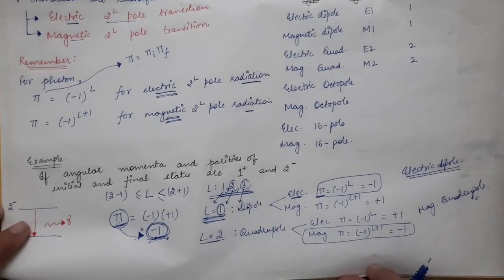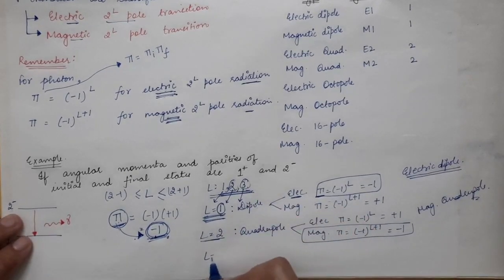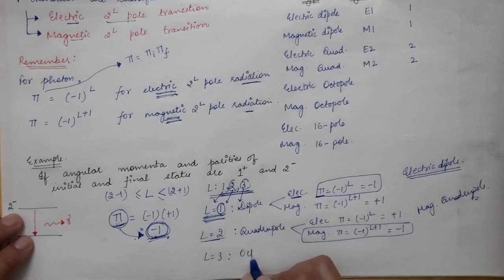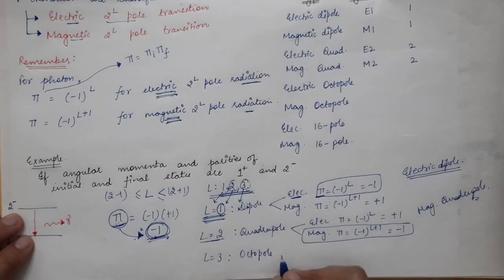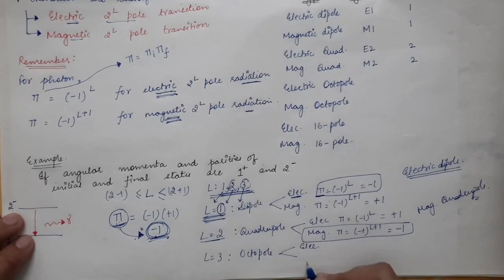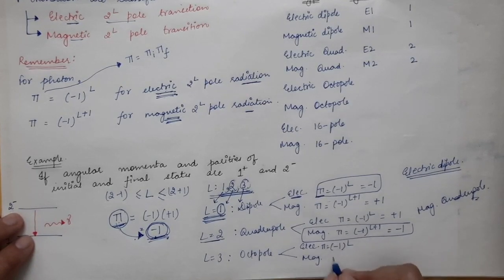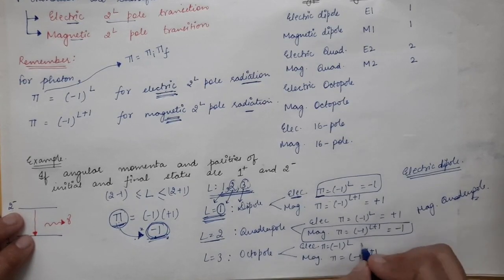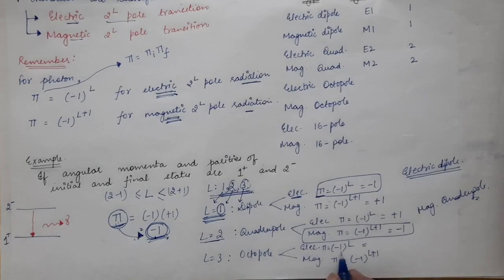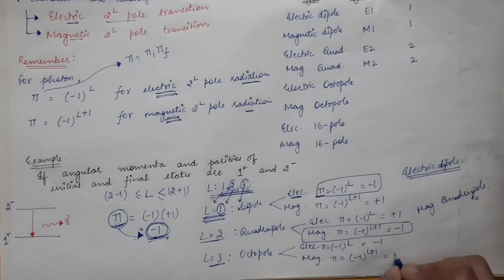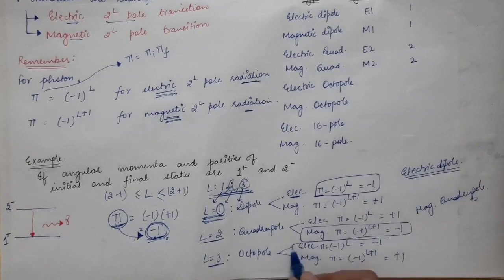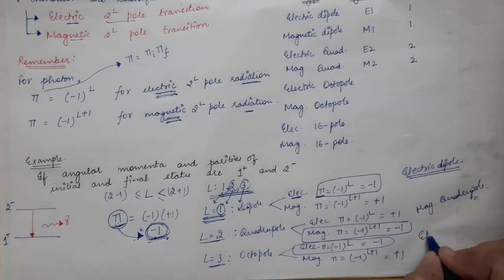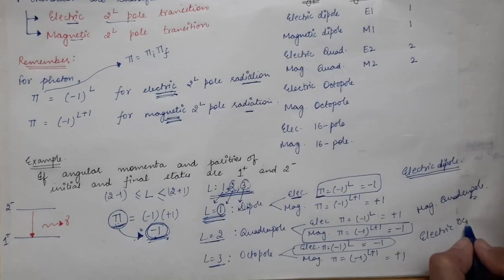And the last value of capital L which is possible is 3. So capital L is equal to 3, which means it is octopole transition. So this can also be either electric or magnetic. So you will have parity equal to -1 power L, and in case of magnetic you have -1 power L plus 1. So in the first case, -1 power 3 will be -1, and in this case you will get plus 1. So electric octopole transition is also possible.